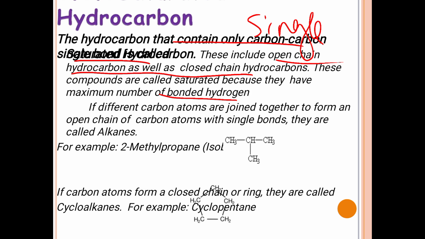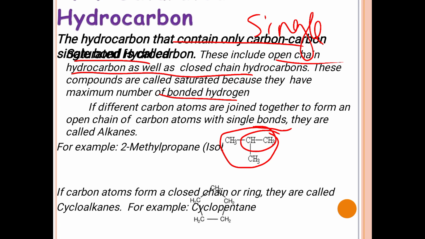What are alkanes? We have studied this in 10th standard. If we define alkanes, we can say that if different carbon atoms are joined together to form an open chain of carbon atoms with single bonds, they are called alkanes. Alkanes are compounds having an open chain structure and containing carbon-carbon single bonds. For example, here you can see one of the alkanes, that is 2-methyl propane.